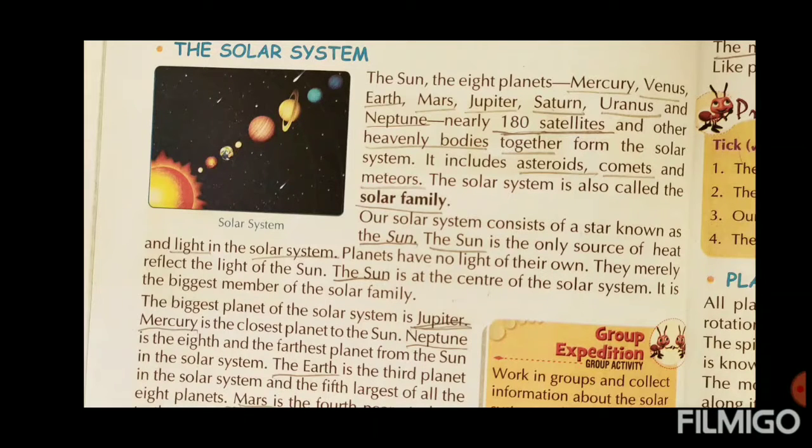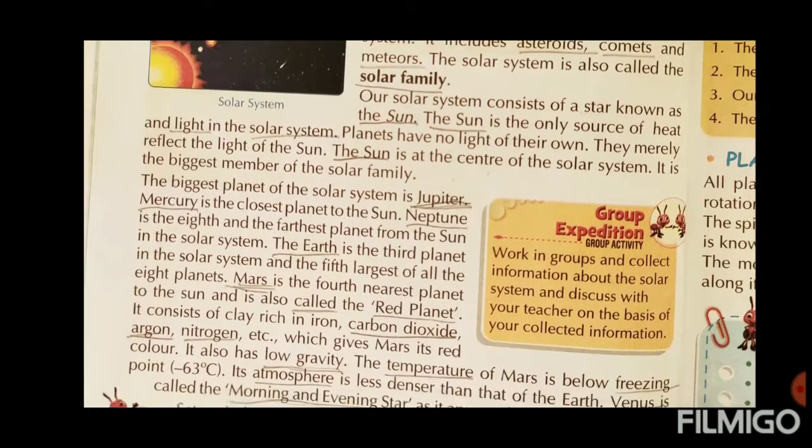Got it? What we have read: the sun, all the planets, all the satellites, and other things which exist in that sky, all this and everything combinedly we can say solar system. The solar system, another name is solar family. Now we'll read.